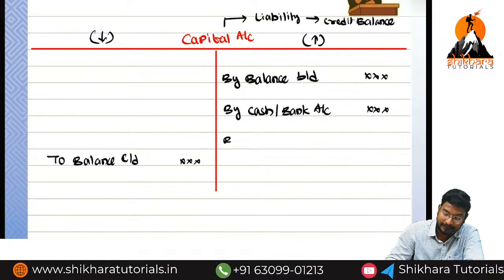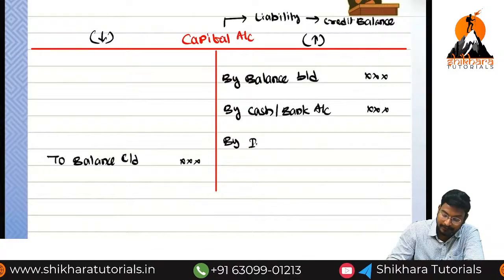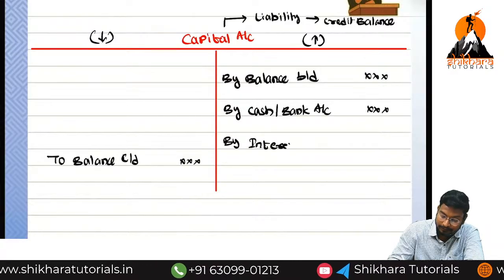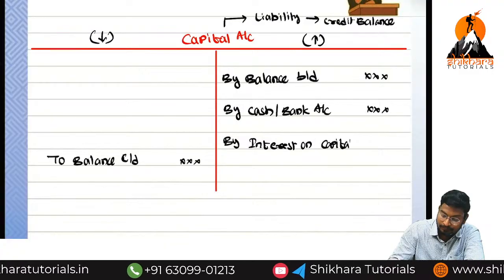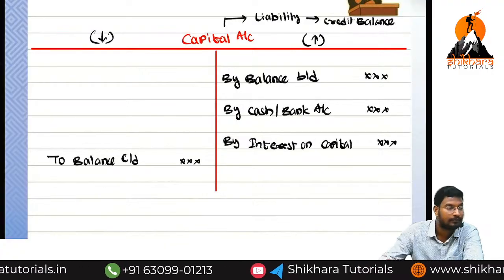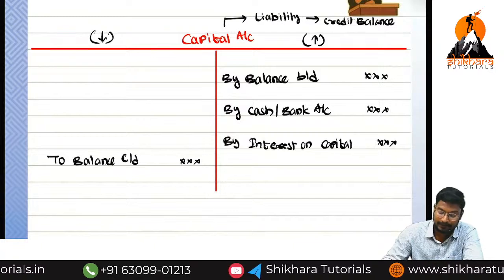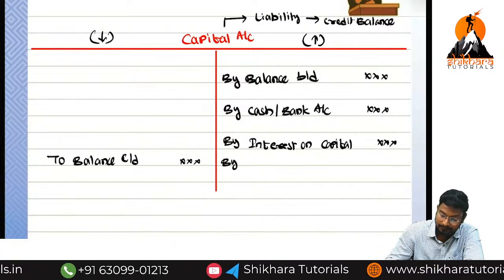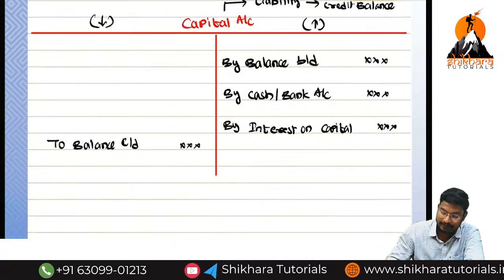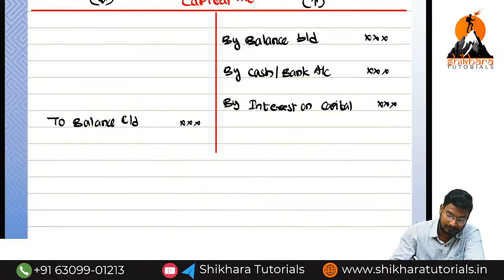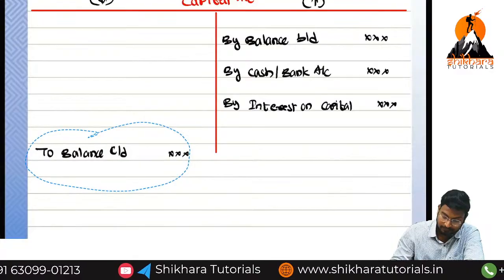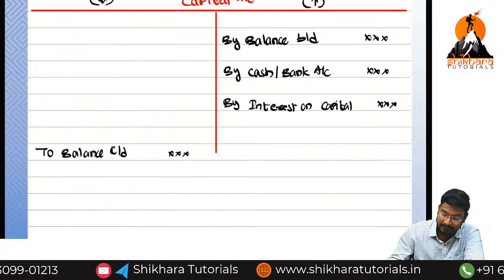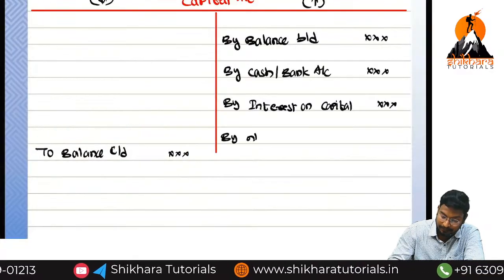Can I write credit side? Yes. By interest on capital. Next one, by net profit.